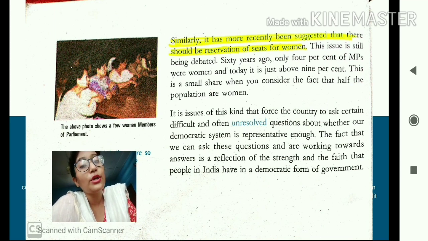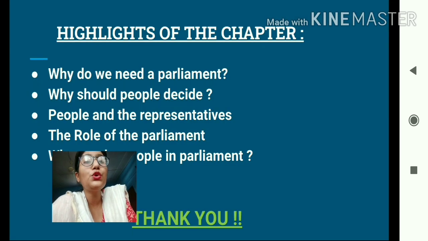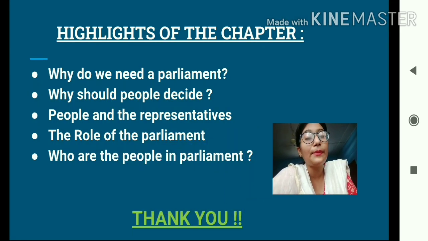So these are some questions which are still unresolved or unanswered, but the fact that we are able to ask these questions and the fact that we are trying to find solutions to them reflects that we still have some kind of trust in the democratic form of government. Okay, so students, these are the highlights of the chapter.